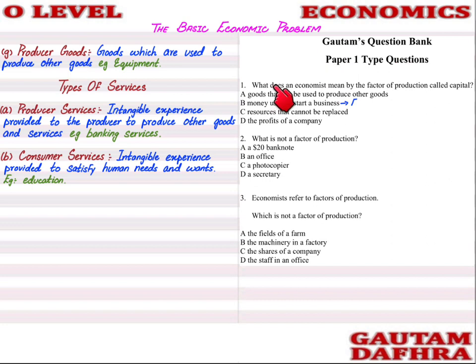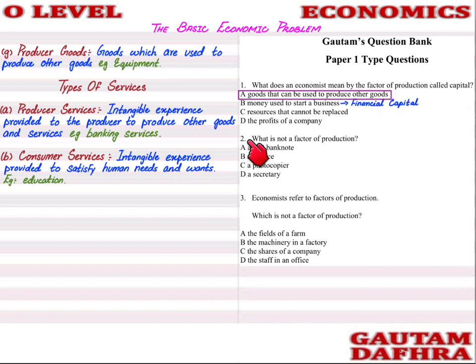So the first is, what does an economist mean by the factor of production known as capital? Capital is a man-made good, and capital helps us to produce other goods and services. Money is not directly capital, it is financial capital. So A is the right answer, because goods can be used to produce other goods and services. Resources that cannot be replaced is not the right answer. The profits is not the right answer. Goods which help us to produce other goods and services, that's capital.